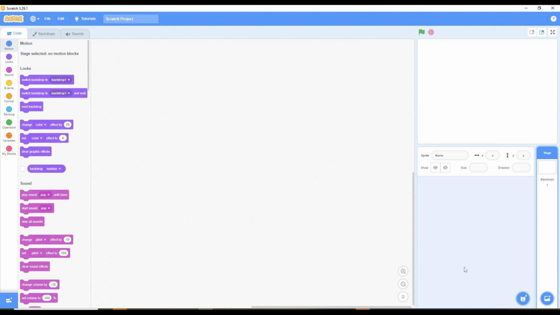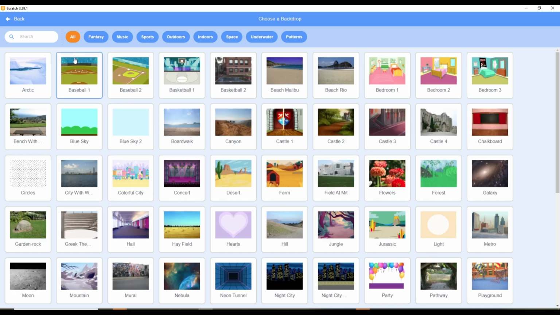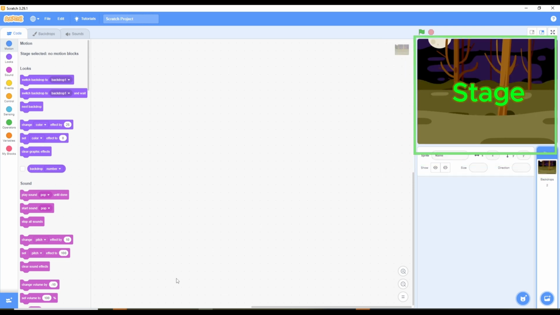First, building our woods stage. Look down at the bottom right corner of your Scratch screen. See that little icon that looks like a picture frame? That's our Choose a Backdrop button. Click it, and a world of backgrounds will appear. We need a forest, so look for the Outdoors category. Scroll through until you find a background that looks like an inviting woods. Click on it, and poof! Our stage is set.